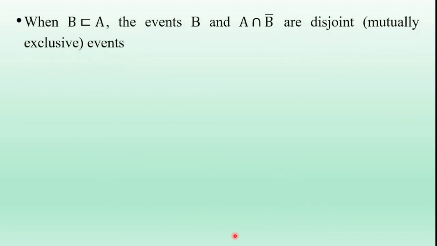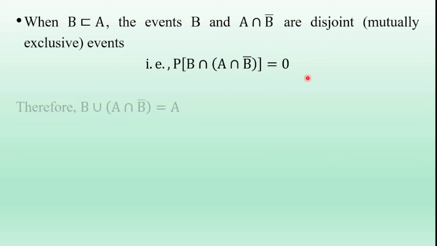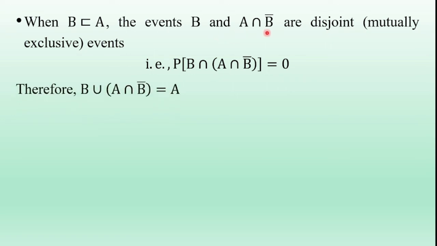And the third bit solution. When B is a subset of A, the events B and A intersection B bar are mutually exclusive events. The intersection of these two events is 0, so the probability of the intersection of these two events is 0. That is, probability of B intersection A intersection B bar is 0. The union of these two events is equal to A. That is, B union A intersection B bar is equal to A. So take the probability on both sides: probability of LHS term is equal to probability of RHS term.